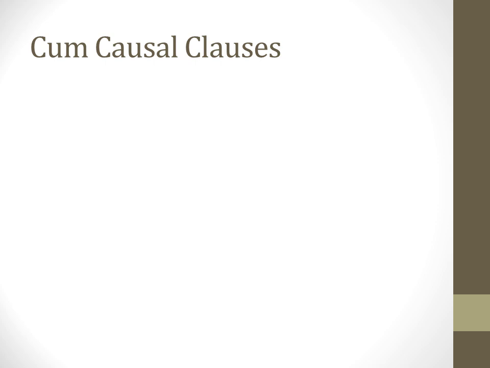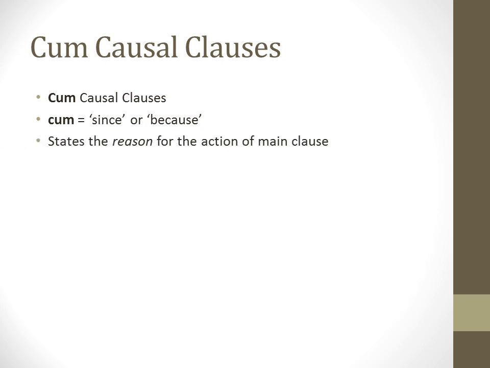So our first type of subordinate clause with subjunctive verbs is called a cum causal clause. These are introduced by the Latin word cum, which we're going to translate as since or because. And the function of these, they state the reason for the action of the main clause. So we're going to have, as you remember, a complex sentence, a main clause and a subordinate clause. And these causal clauses, as you can probably tell by what we name them, give the cause, the reason, again, of that main clause.